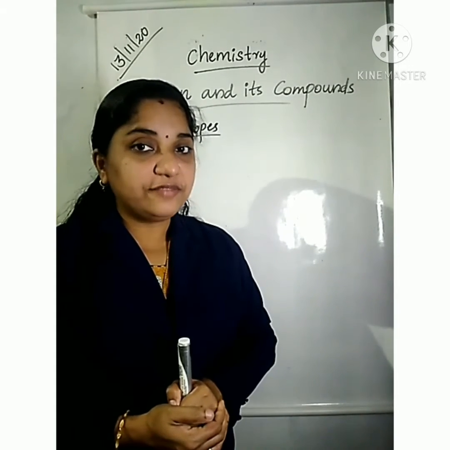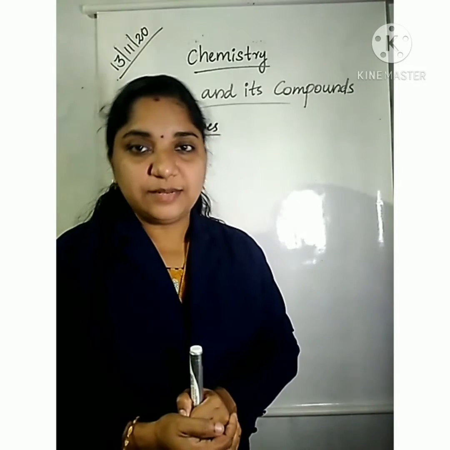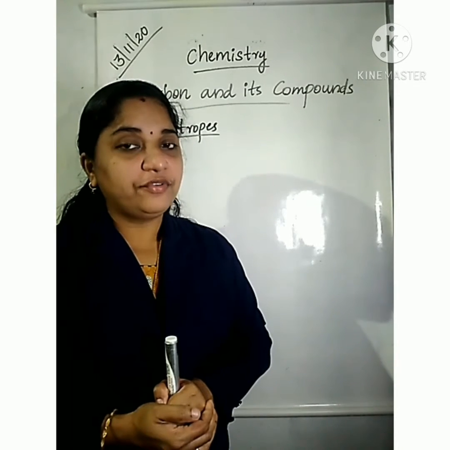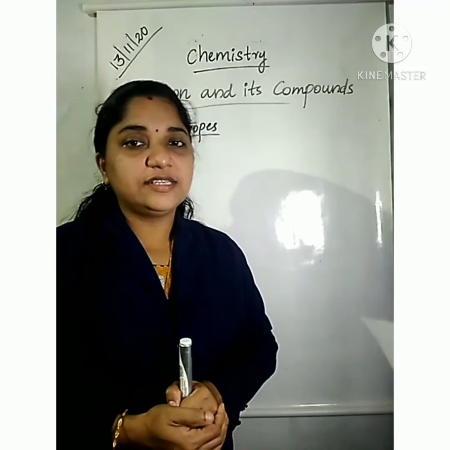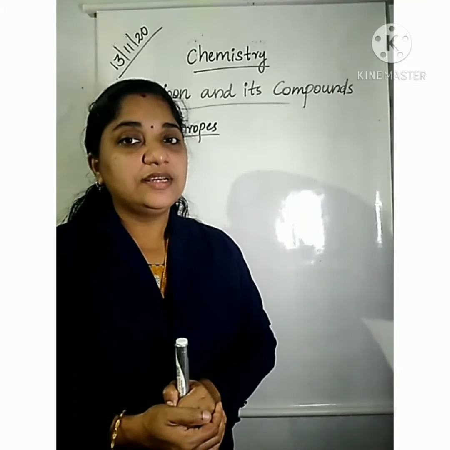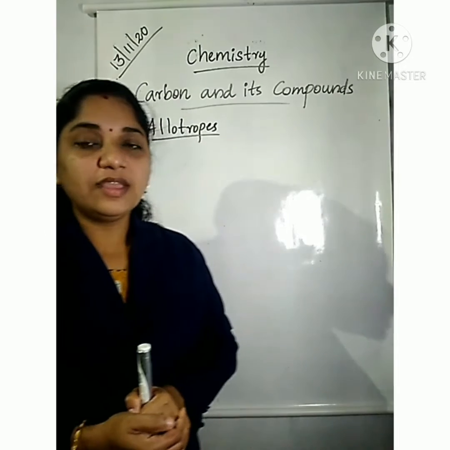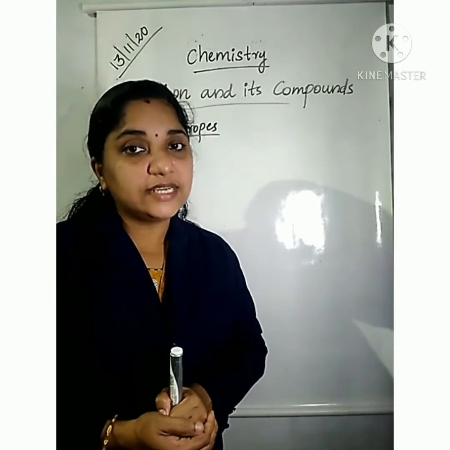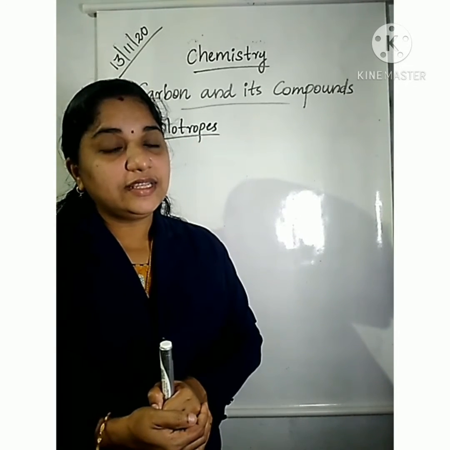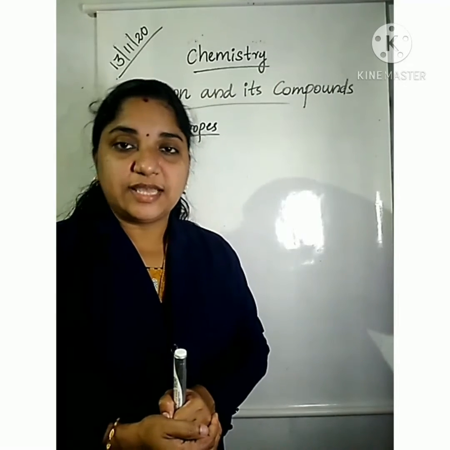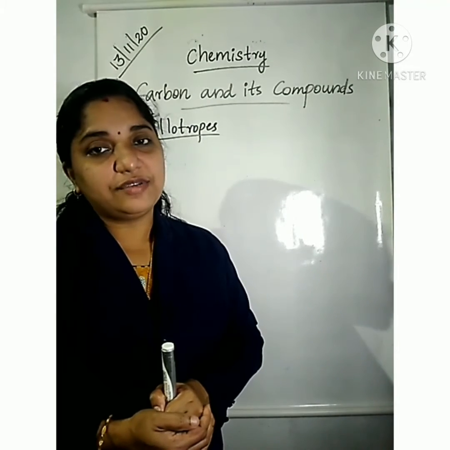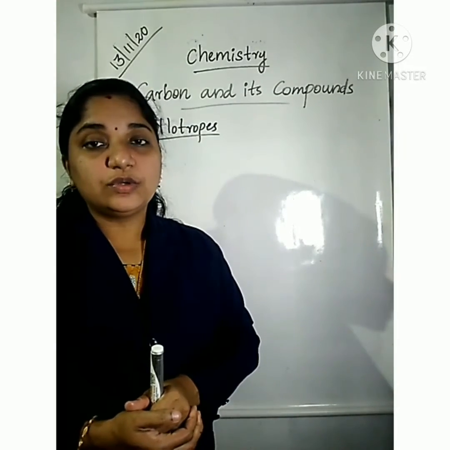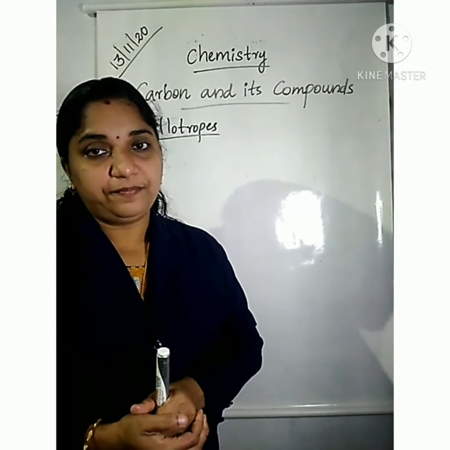Carbon exists in different forms in nature with varying physical properties. That is, carbon exists in the form of diamond, graphite, fullerene, coal, charcoal, etc. Carbon exists in different forms in nature with varying physical properties, but their chemical properties are the same. Such kinds of substances are known as allotropes. So, carbon shows the property of allotropy.